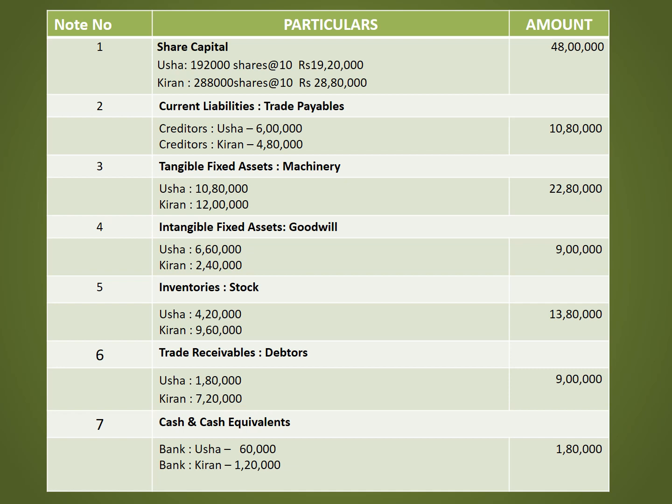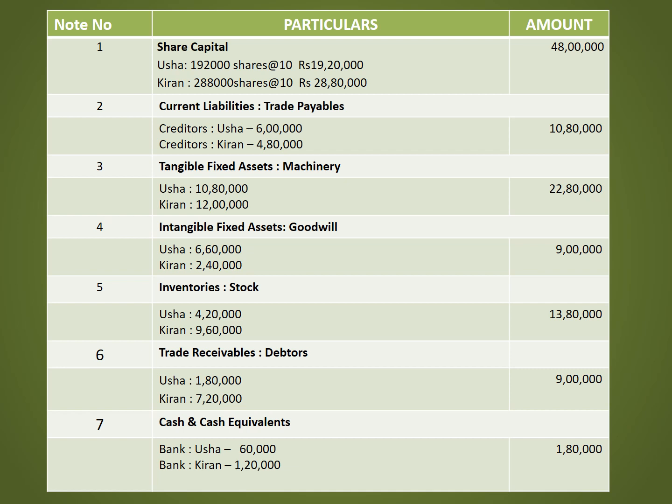Note number 4, intangible fixed assets, that is goodwill. Usha Limited goodwill is 6 lakh 60,000. Kiran Limited goodwill is 2 lakh 40,000. Total is 9 lakh. Note number 5, inventories, that is stock. Usha Limited stock is 4 lakh 20,000. Kiran Limited stock is 9 lakh 60,000. Total is 13 lakh 80,000.